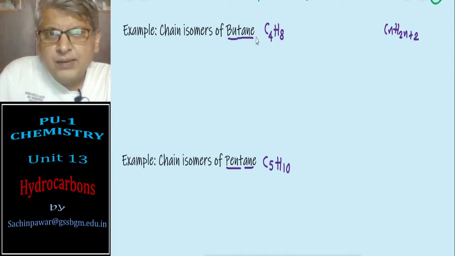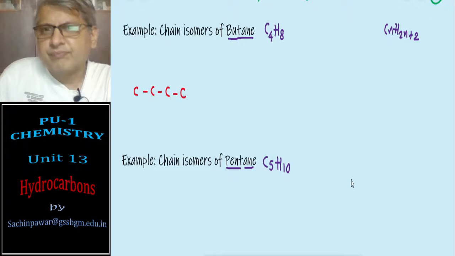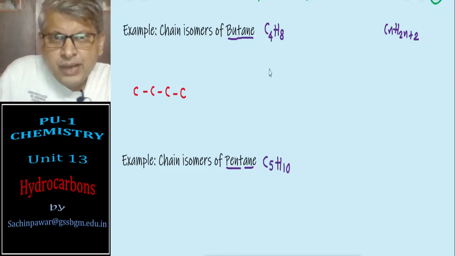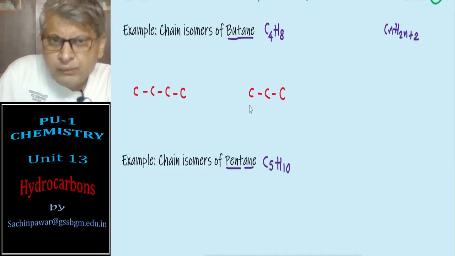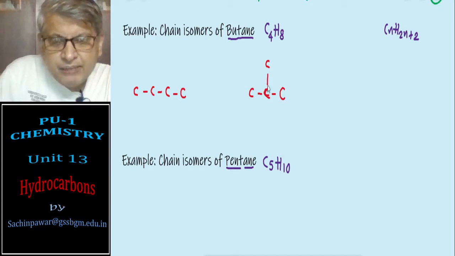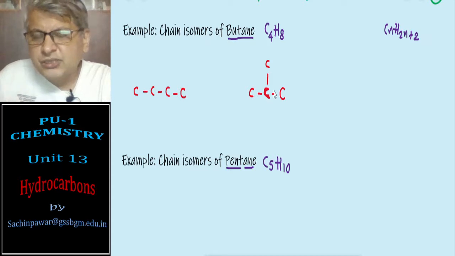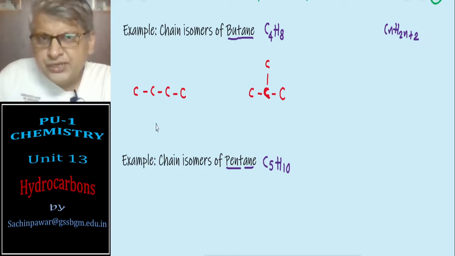See, I have 4 carbon atoms in butane, so the first possibility would be all the 4 carbon atoms in a continuous chain. The second possibility would be that out of 4 carbon atoms, 3 carbon atoms are in one chain, and the fourth carbon atom is a branch on the second carbon atom, or the second last carbon atom of the chain. So this is the possibility. So chain. And now to satisfy the tetravalency of the carbon atom, we have to add hydrogens.